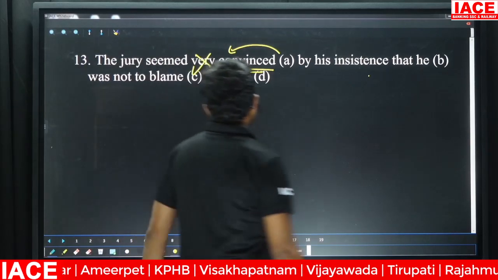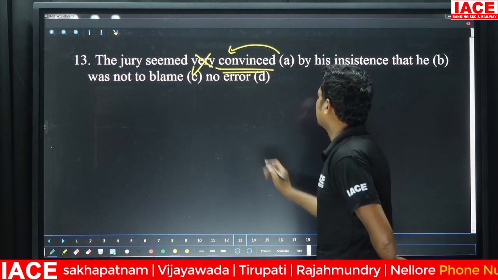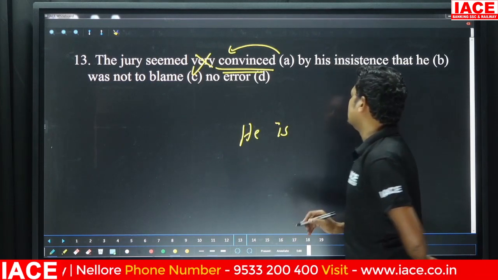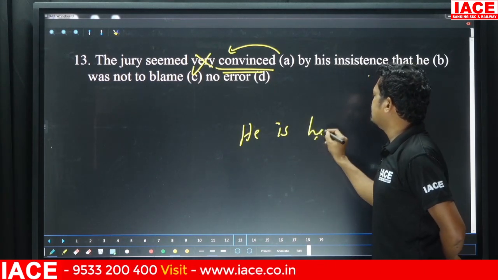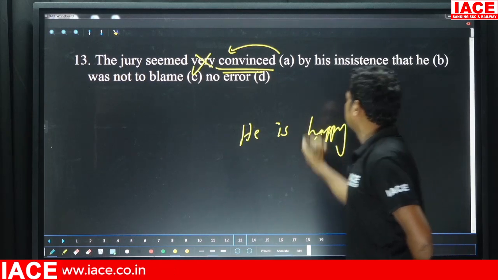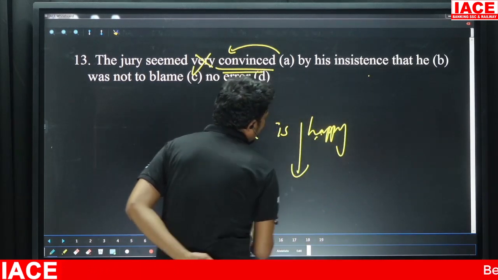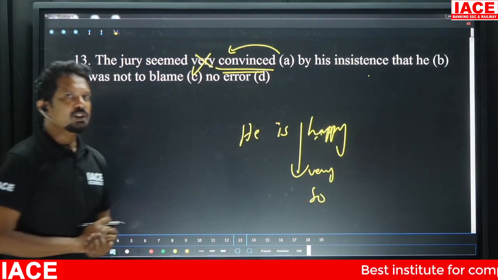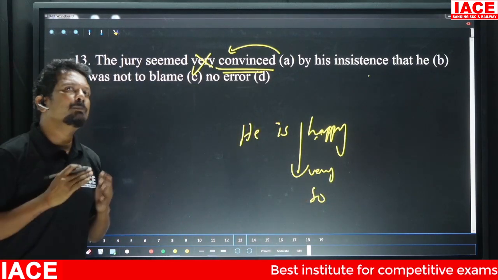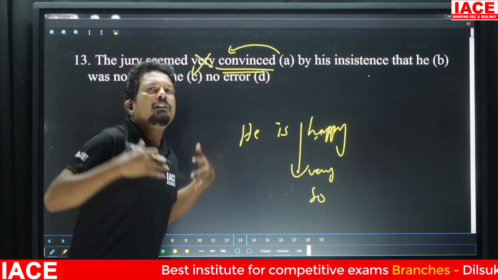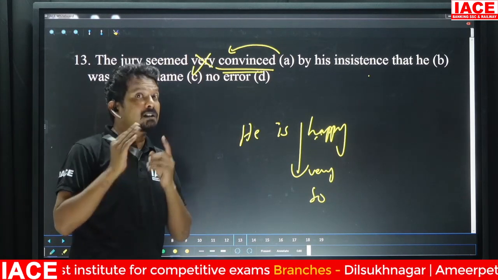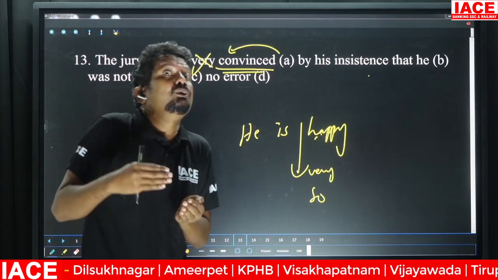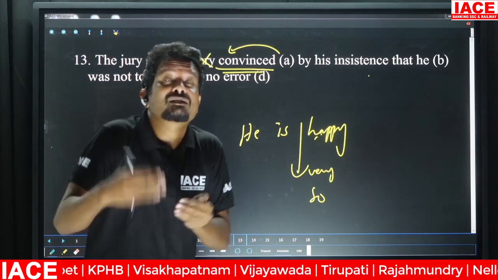So when I say, let me write a sentence here: he is happy. Is it correct to say he is very happy or so happy? You have heard people saying, I am so happy, right? He is so happy. He is very happy. But now the time has come. Grammar will not allow you to use words as and when you like.